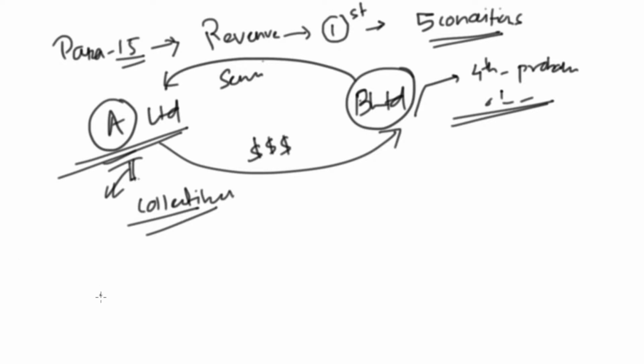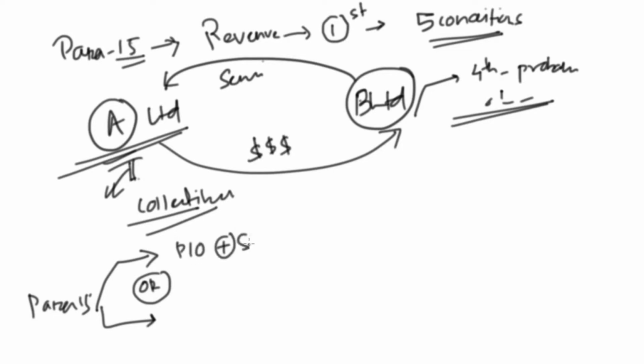Paragraph 15 says there are two conditions. If all the performance obligations are satisfied plus substantially all the amounts receivable have been received, then we will book the amount as revenue, or the contract is terminated and it is a non-refundable deposit.